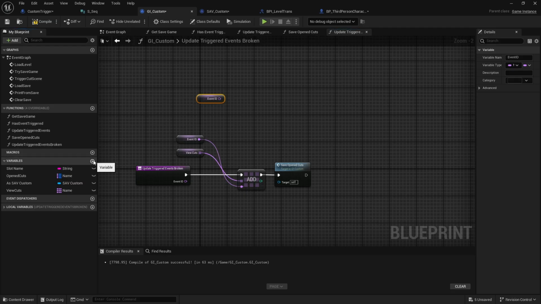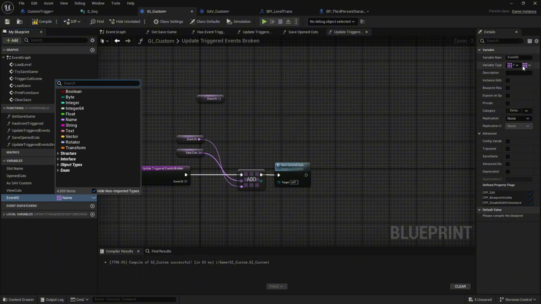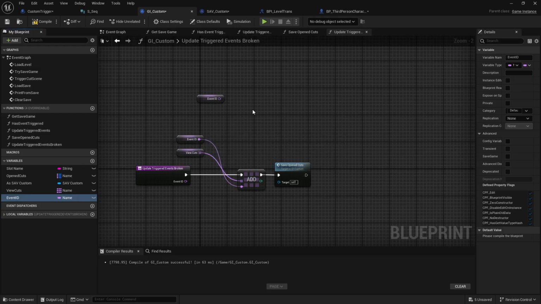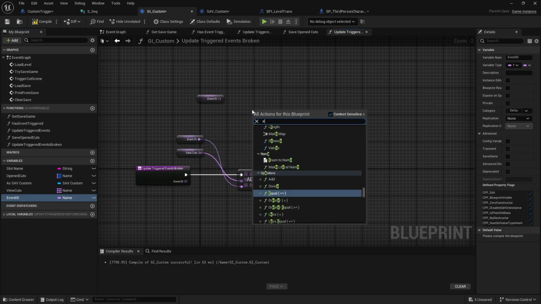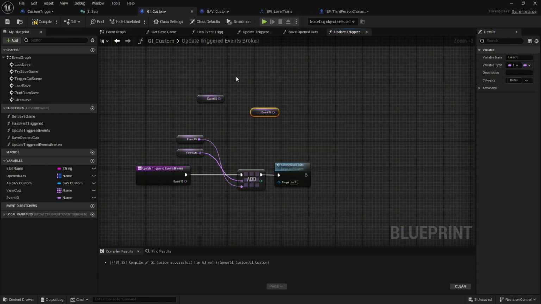Even if you had a variable here called event ID, and we'll just make it a single, change variable type, we would say event ID just like we did, and it would be under your default category, or whatever category you've placed it under in your variables. It wouldn't be this get event ID that doesn't have a category, which is going to be the input event. So just a little tidbit there for you.